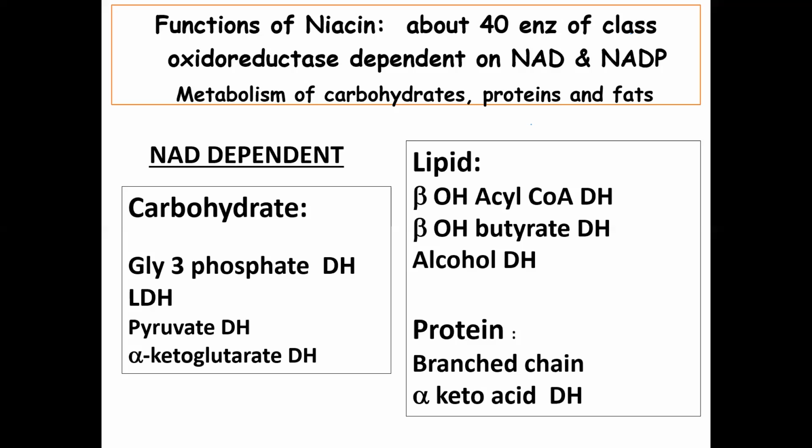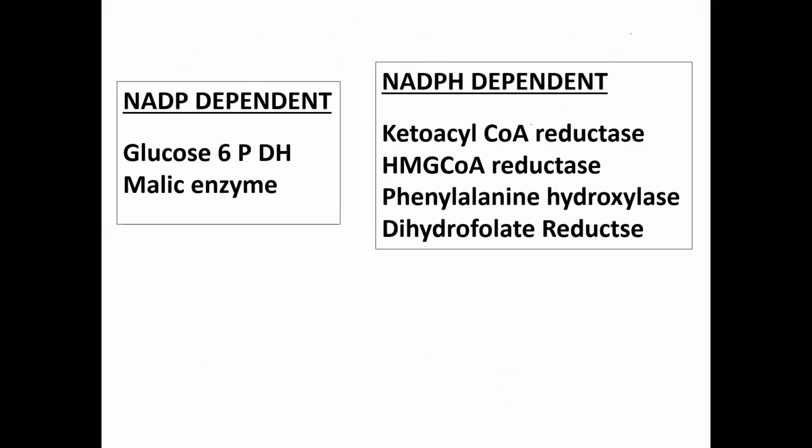In NADP dependent reactions, we have glucose 6-phosphate dehydrogenase and the malic enzyme. Here glucose 6-phosphate will be converted into 6-phosphogluconolactone, and malic enzyme means conversion of malate to pyruvate. They are NADP dependent enzymes.